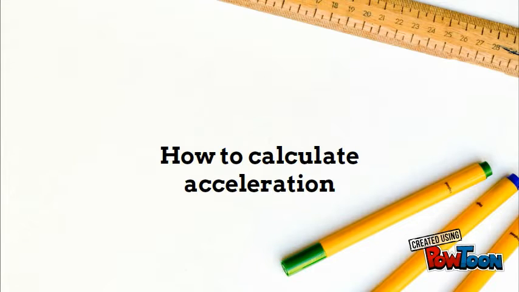It's also important to be able to calculate acceleration. Say you're driving down the highway and your change in velocity is 140 kilometers in 1.5 hours. That would mean your average velocity is 93 kilometers per hour.